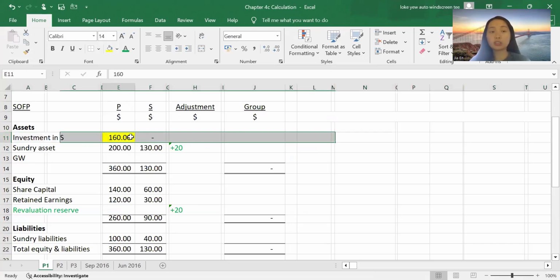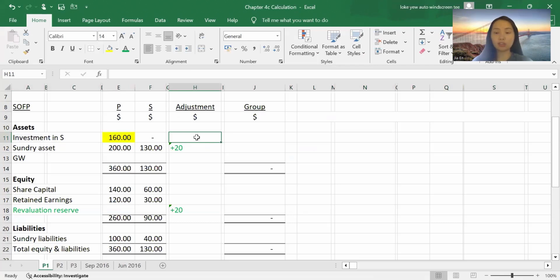So this is considered an intra-group transaction which needs to be eliminated. And bear in mind, when we want to eliminate a transaction, because of double entry, we need to eliminate from both the asset and also the equity or liability part. So let's assume that we have a minus 160 here. Where should we minus from? At the bottom part.